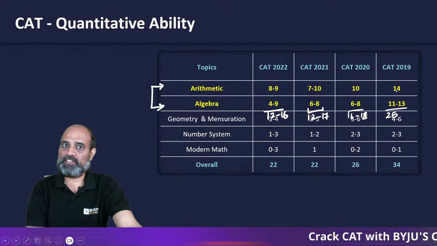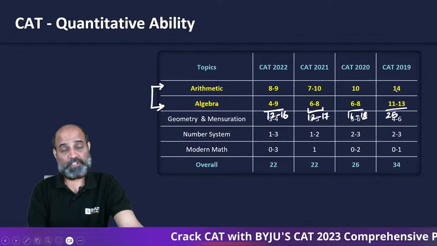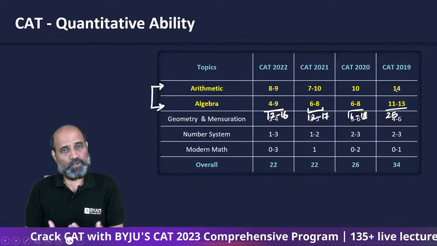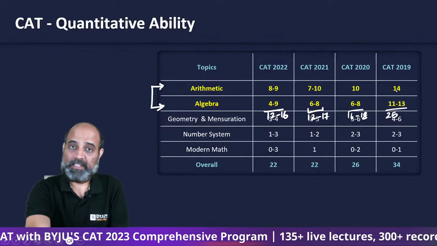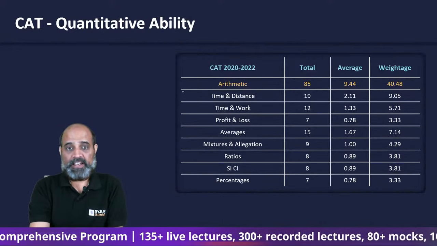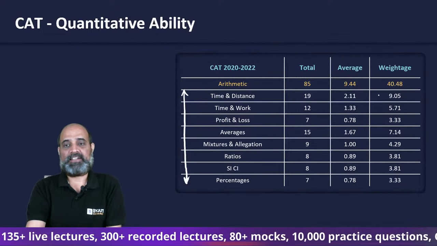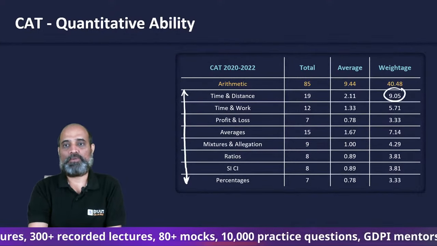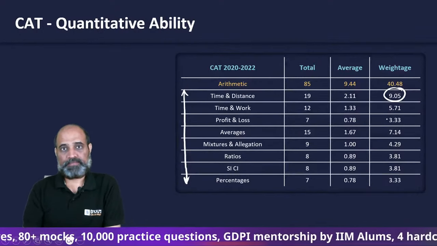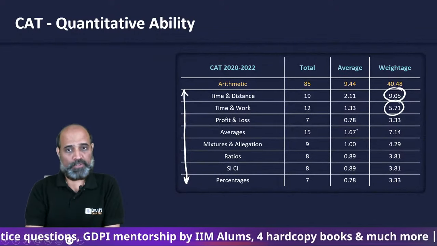We have already seen that you do not have to attempt a lot, you have to attempt only around half of them, which means only these two topics contain so many questions that their weightage is good enough to get a 99 percentile, right? And within arithmetic and algebra, the share of these subtopics is such that TSD questions come almost one question every slot. Time and work is one question every 2 slots.